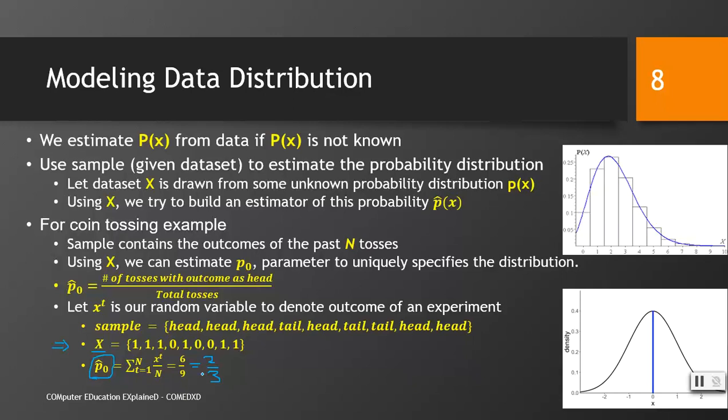Now I summarize this slide again. In this slide, we have seen a concrete example which tells us how we can estimate the probability distribution. And if we are lucky enough to estimate the probability distribution correctly, it means that our prediction would be very good. So the point is that we need a way to estimate the probability of a given data set.